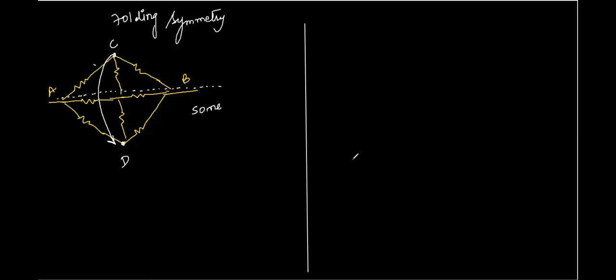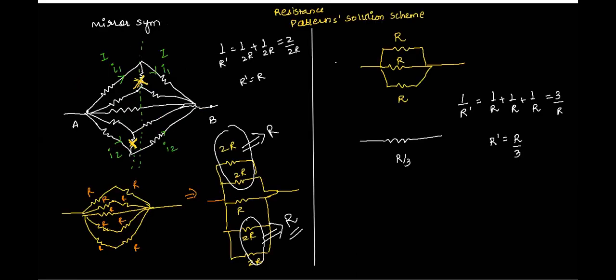So here, what did we do in case of mirror symmetry? In the case of mirror symmetry, we had considered there is the same current in the mirror image of that branch. So what was the mirror image of this branch? The mirror image of this one was this particular branch, correct, Atul? Yes, sir. Let's say this is point C. So the mirror image of the branch AC is the branch CB. Am I right, Atul? Yes, sir. And they are said to have the same current.